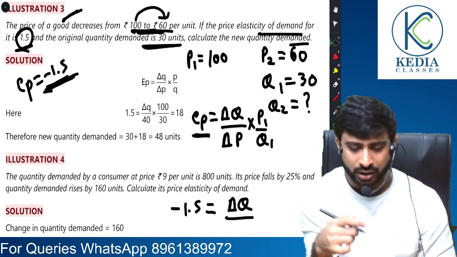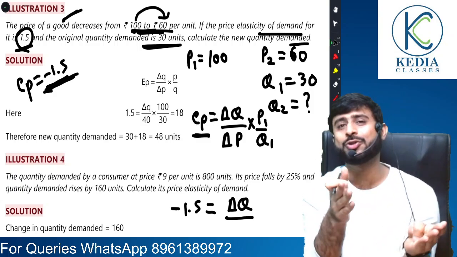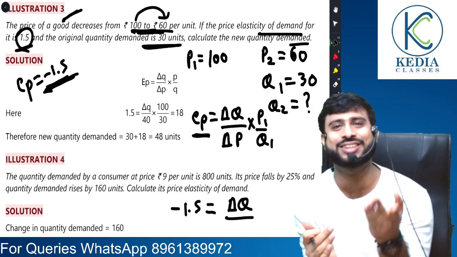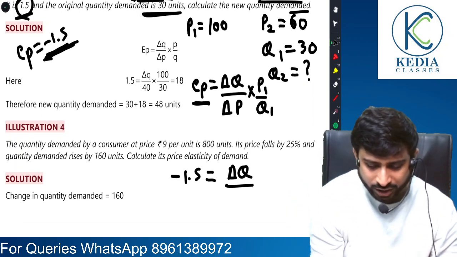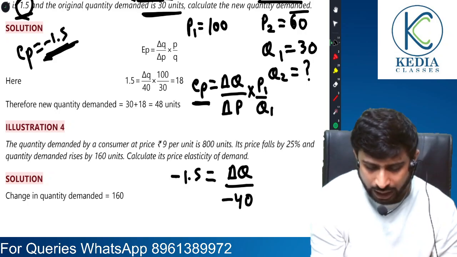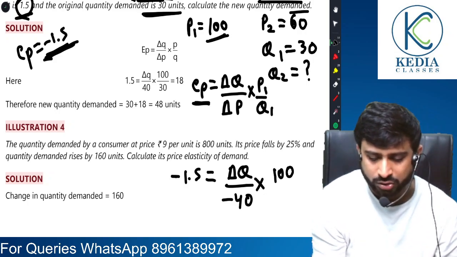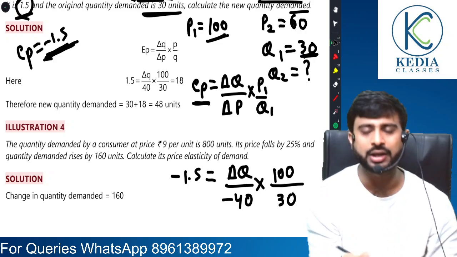That's why minus 40. How do we compute change in price? New price minus old price. What is new price? 60. What was the old price? 100. So dear students, 60 minus 100 is, guess what? Minus 40. That's right. Now, what was the original price given to us? Original price was 100 and original quantity, as I believe, was 30.